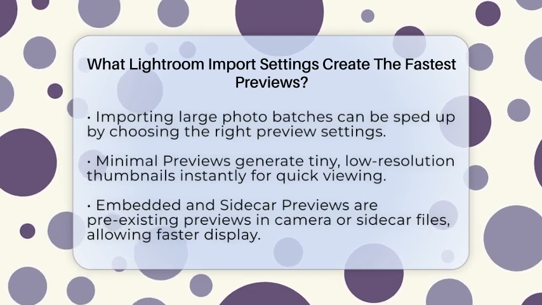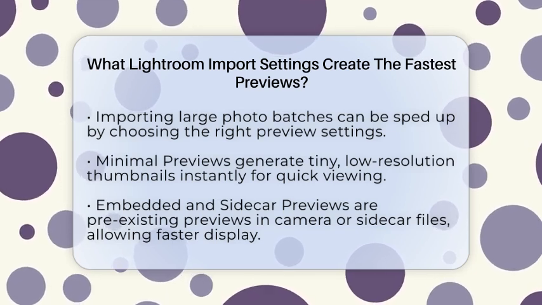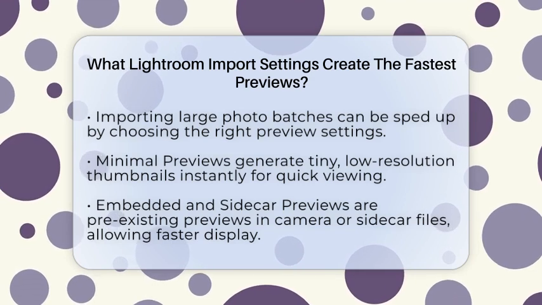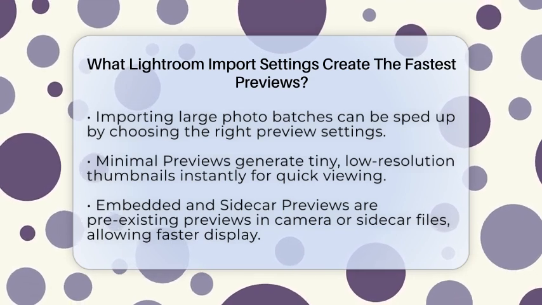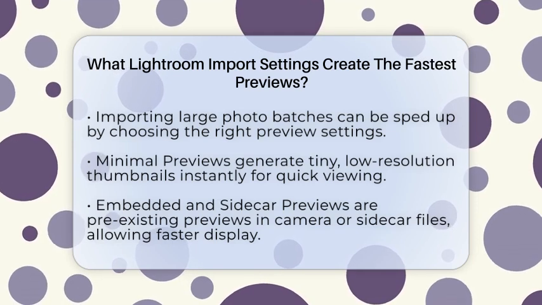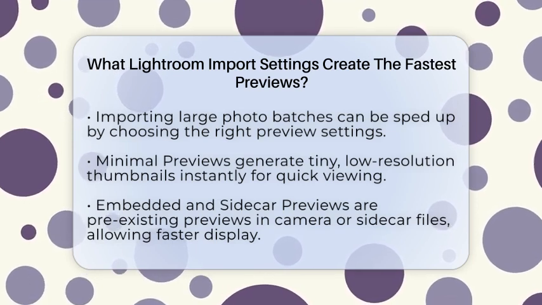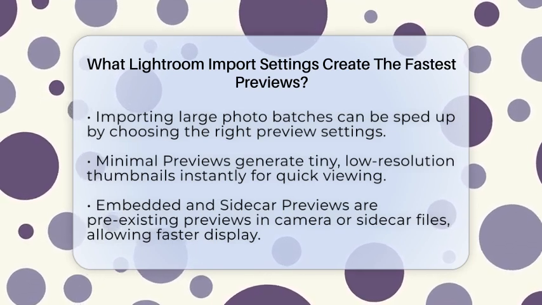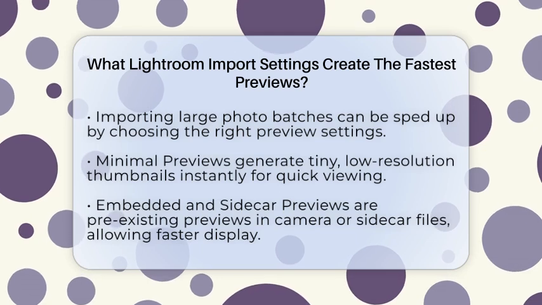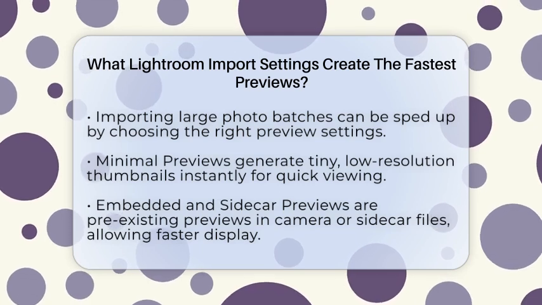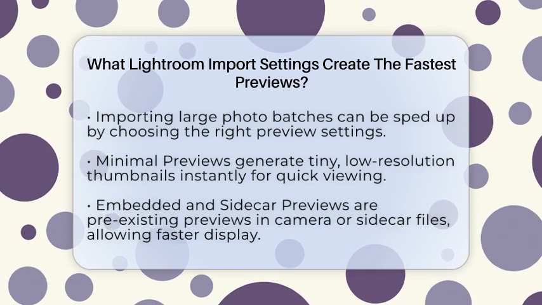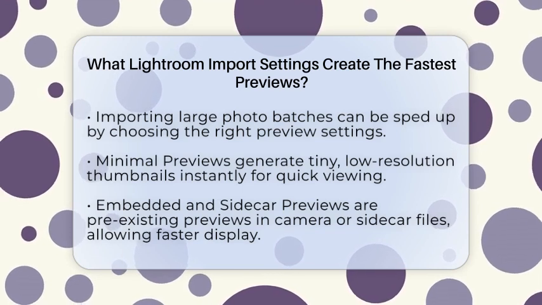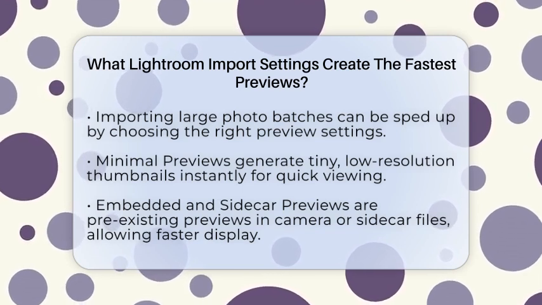When you import photos into Adobe Lightroom Classic, your choices can make a big difference in how quickly you can start working. The secret is to minimize the workload during import by choosing the right preview options. The fastest way to get your photos into Lightroom and see thumbnails quickly is to select either minimal previews or embedded and sidecar previews in the file handling panel during import.